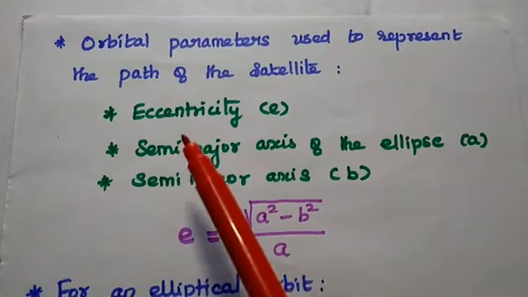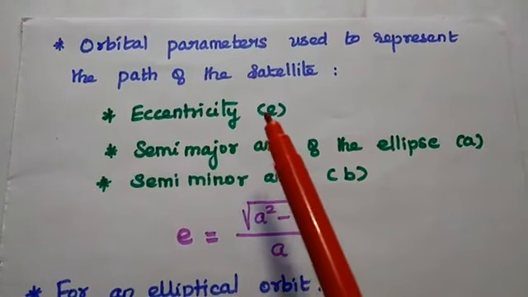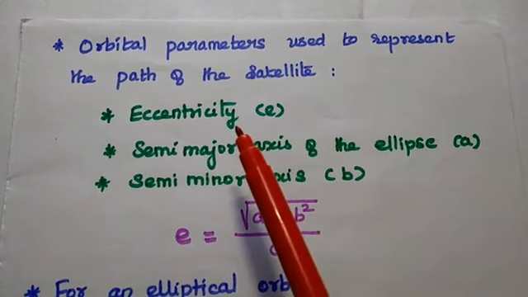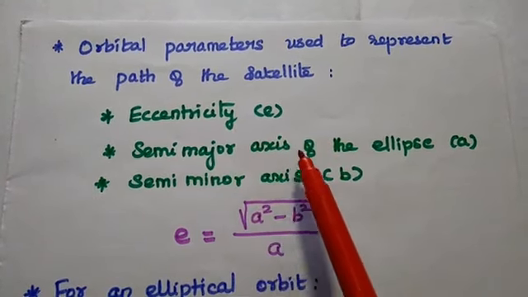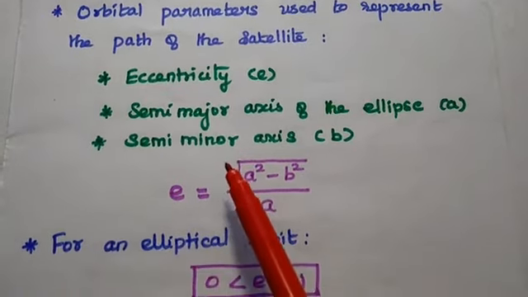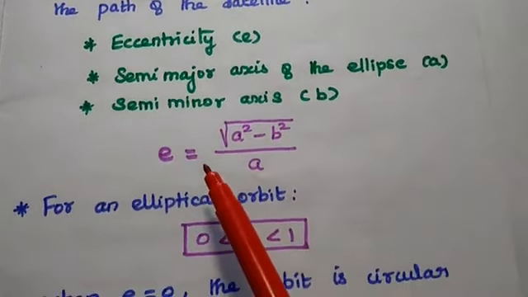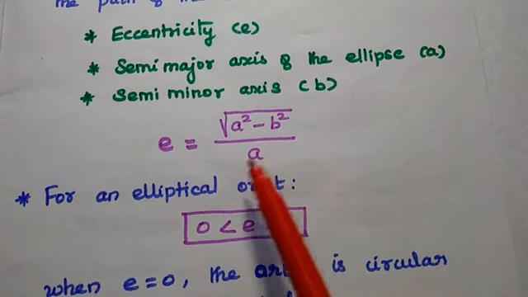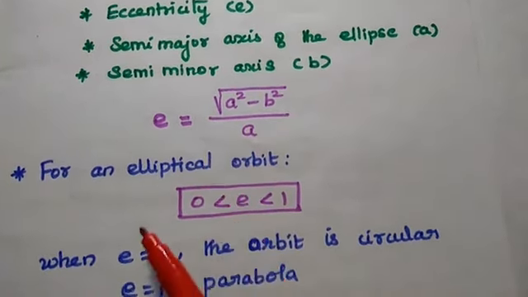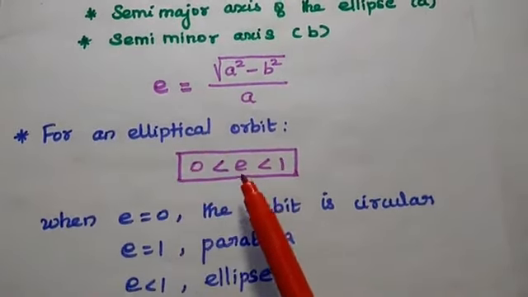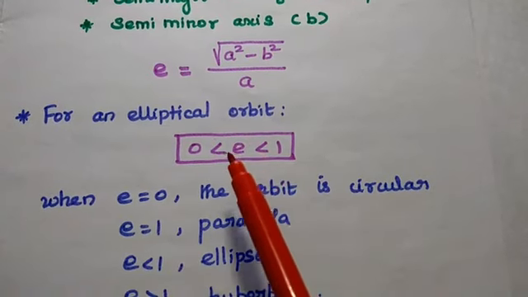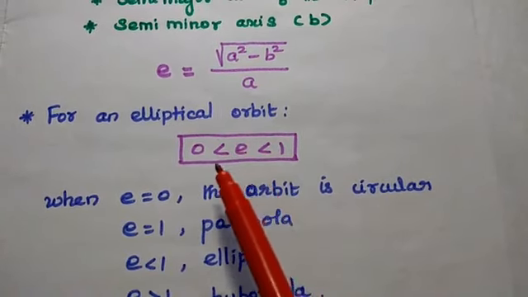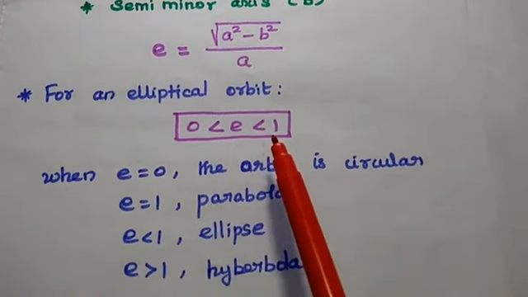Three orbital parameters are used to represent the path of the satellite: eccentricity, semi-major axis A, and semi-minor axis B. Eccentricity can be calculated from the formula square root of A squared minus B squared, divided by A. For an elliptical path, the eccentricity value should always be between 0 and 1, greater than 0 and less than 1.